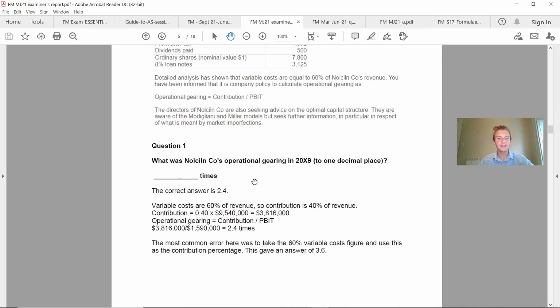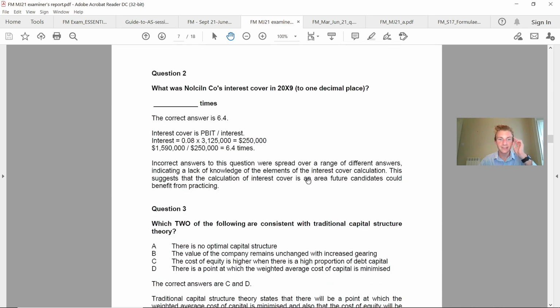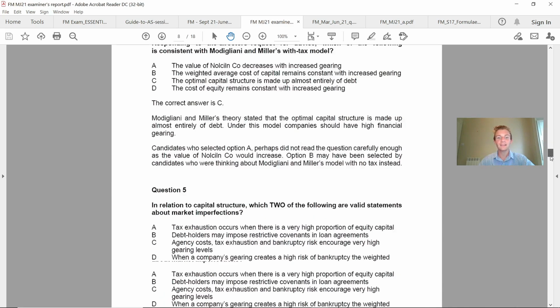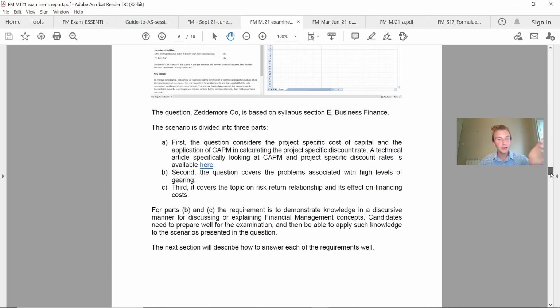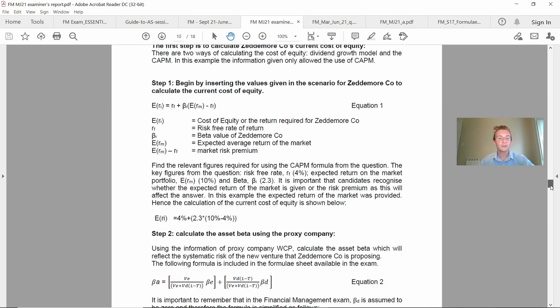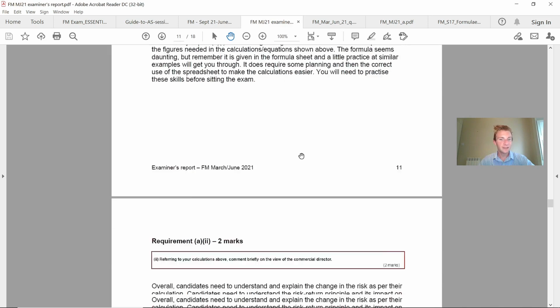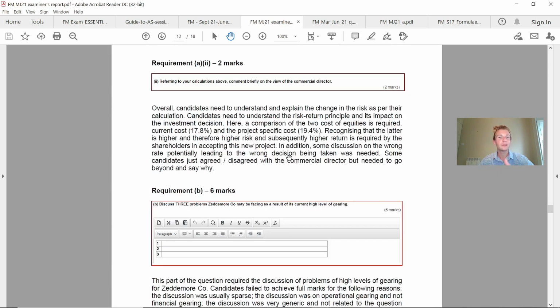Then it breaks down into section B. Again, more questions, exactly the same as you go through. It is a lengthy document, 18 pages, but trust me on this, there is so much value on here as to what could possibly come up, with the use of all the formulas, broken down with all the workings. And again, I think it's a really helpful tool for someone who reads through this and understands all the key concepts.